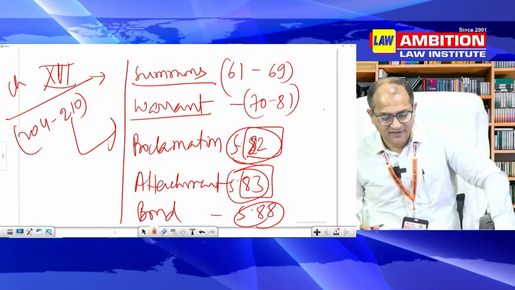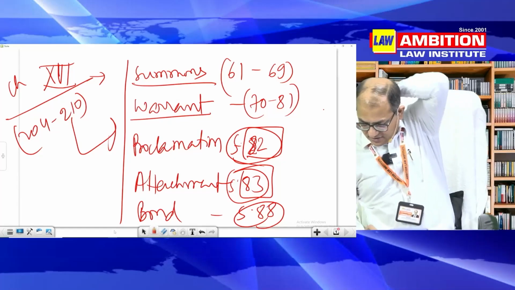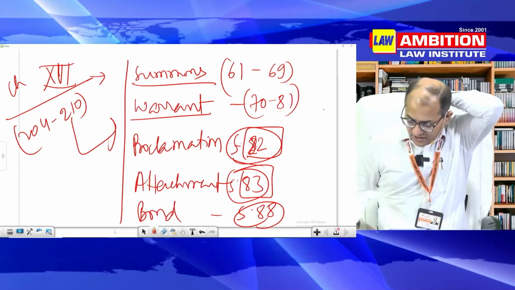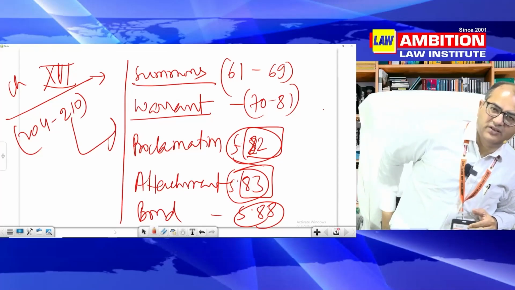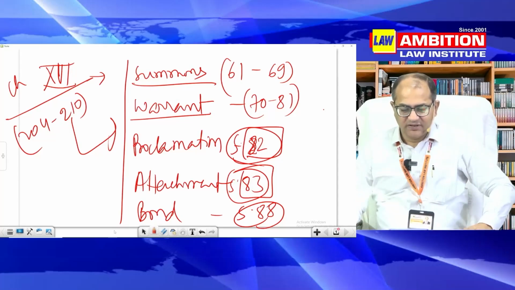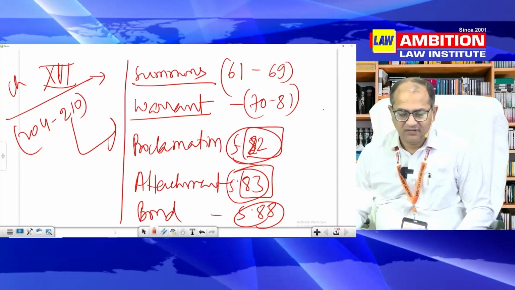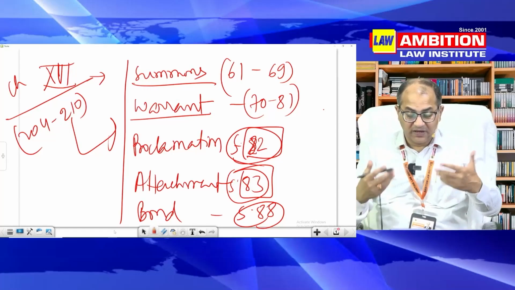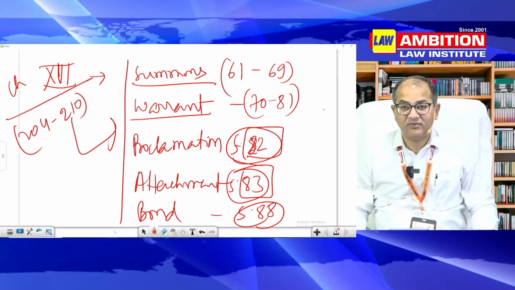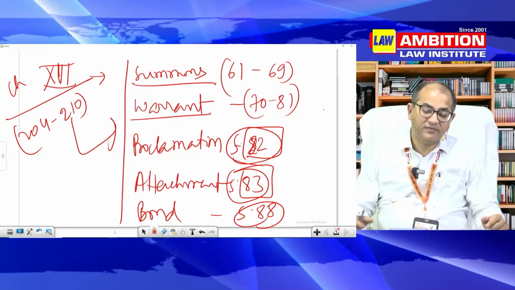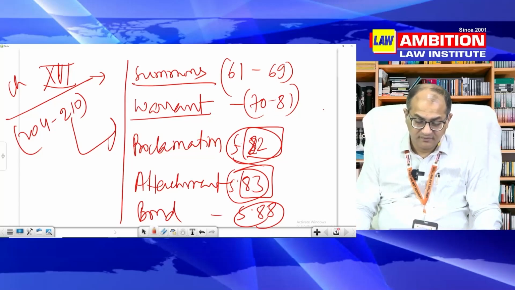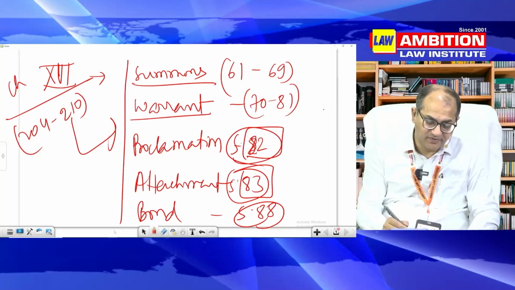No? So after taking cognizance, you have issued this summons and warrant in 204, and then you supply the copies in 207, 208. 209 talks of commitment of case, all these related provisions.